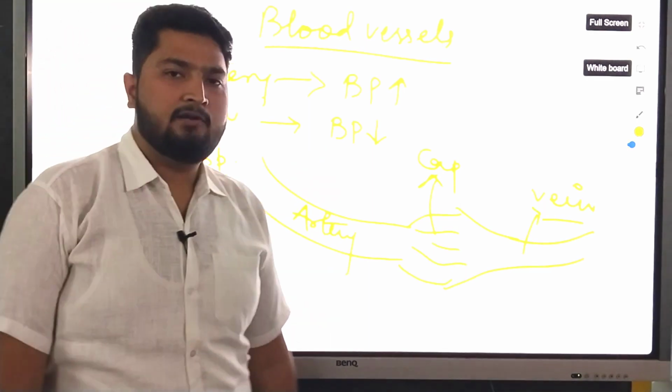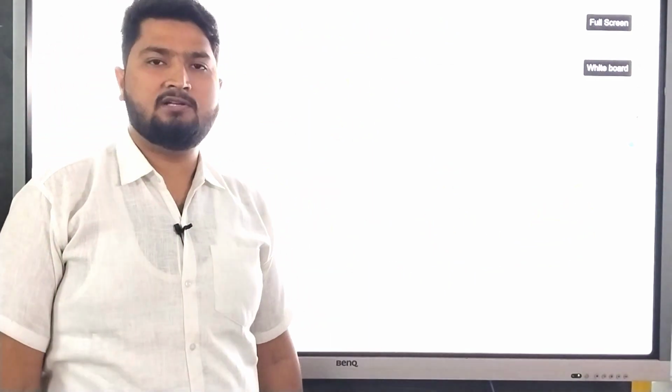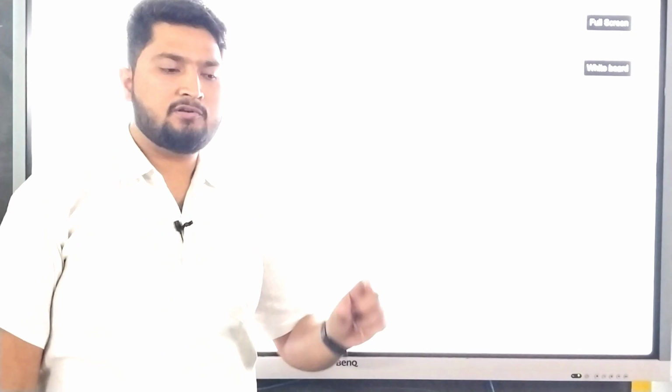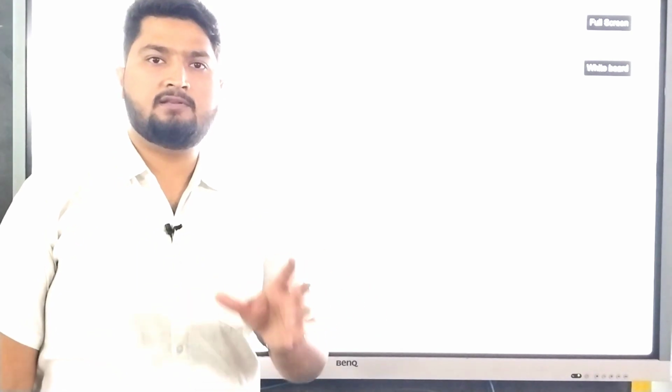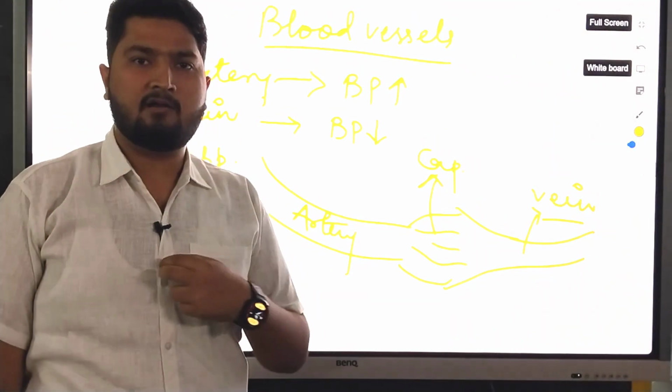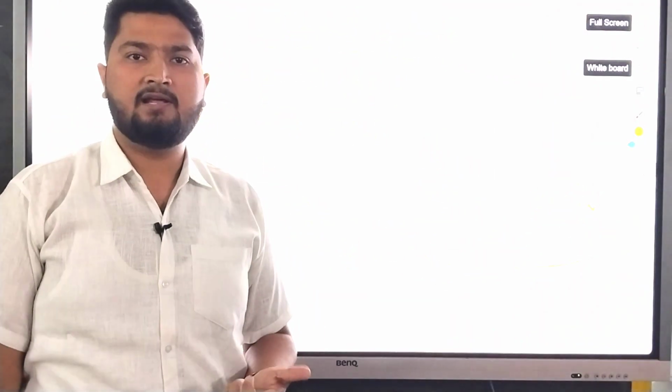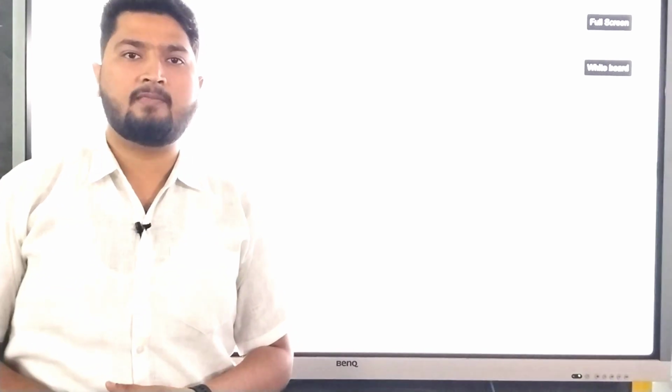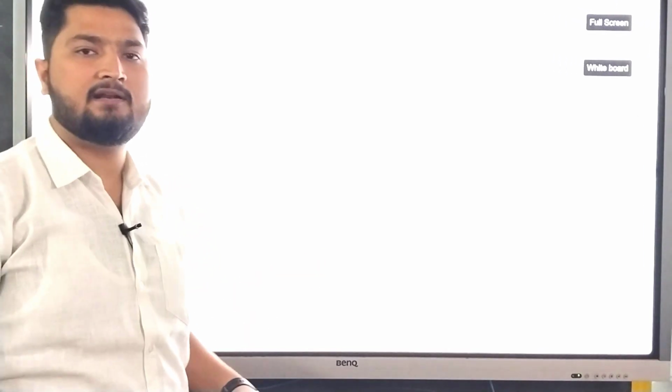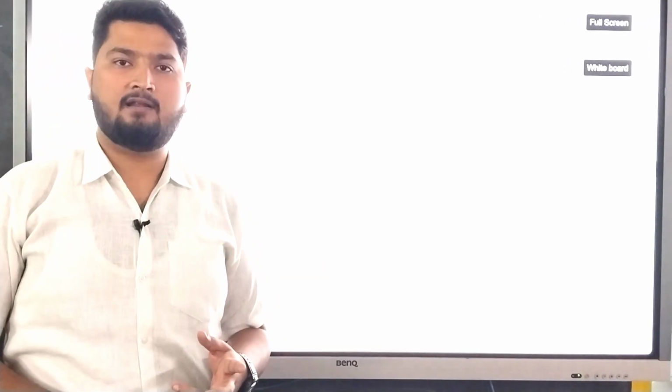In 2017, this was a 1 mark question in the CBSE board. Which of the following is the exception to the definition of the artery? So you should remember, all the arteries in our body carry oxygenated blood, what we have discussed. But there are two arteries in our body which carry deoxygenated blood as exceptional examples. One is the pulmonary artery and another is the renal artery.